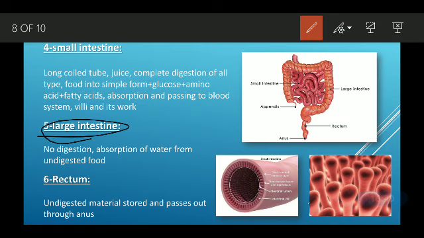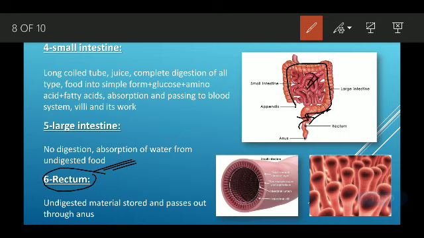Then the large intestine. So this is the large intestine. There is no digestion process here; the complete digestion has already been done. So what is the work here? Whatever water is present in the undigested food, it is absorbed here. Then the remaining undigested food passes to the next place, that is the rectum.